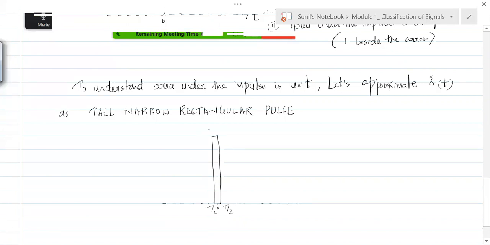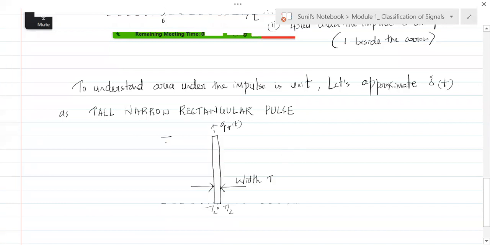This is the rectangular pulse that we are talking about, and let's call it g of t. Now consider this is minus t by 2 and this is plus t by 2. What is its width? Width is t.